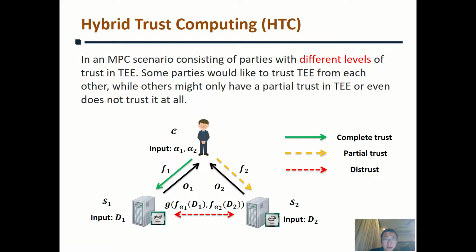In this setting, we assume that there are three levels of trust among these parties. Consider that the databases contain the utmost sensitive data, and any leakage would lead to a critical interest risk. Both servers do not trust TEE from each other.